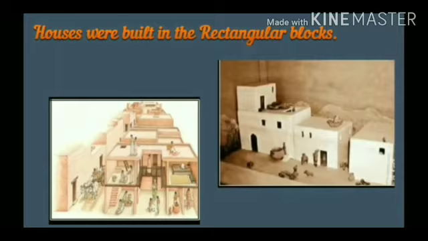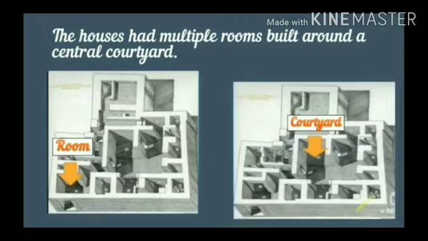Houses were built in rectangular blocks. You can see it on this screen. These houses had multiple rooms built around a central courtyard.